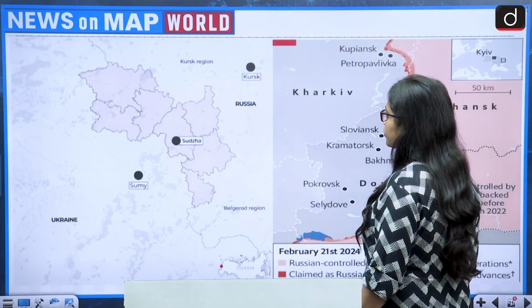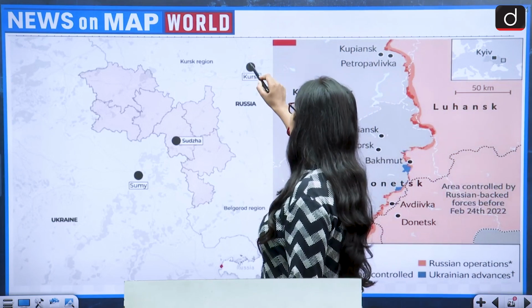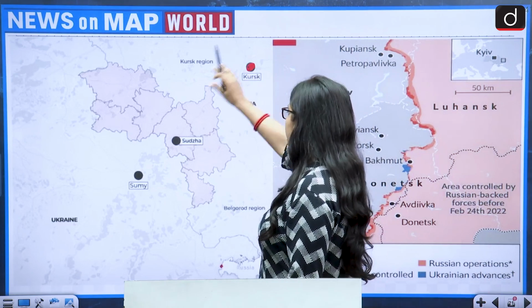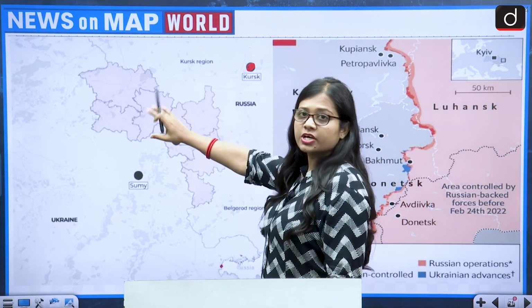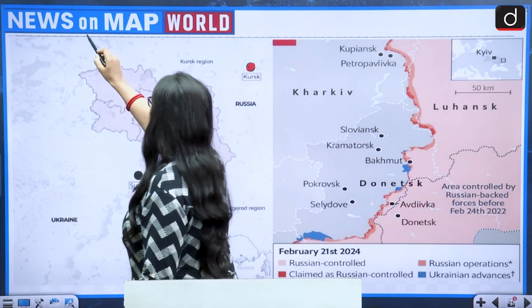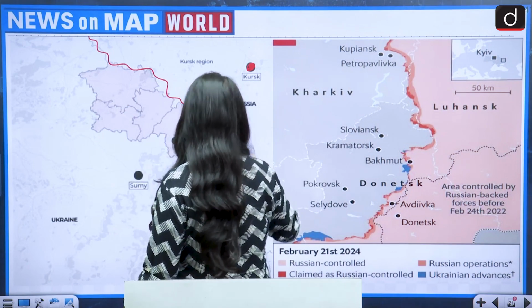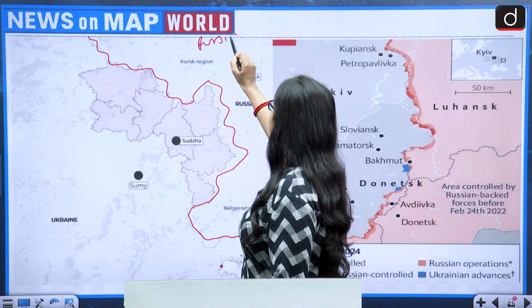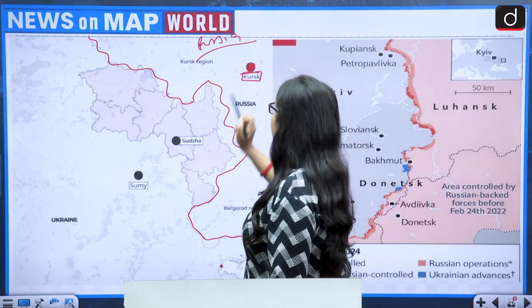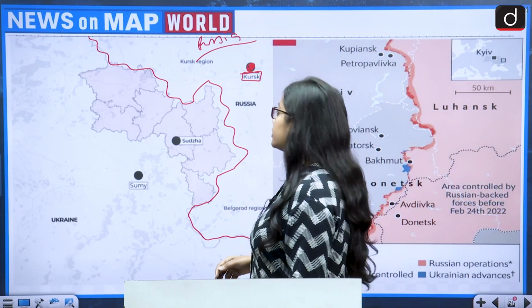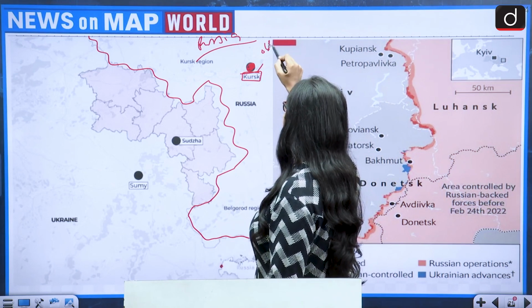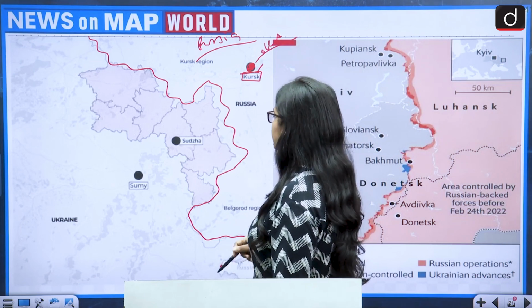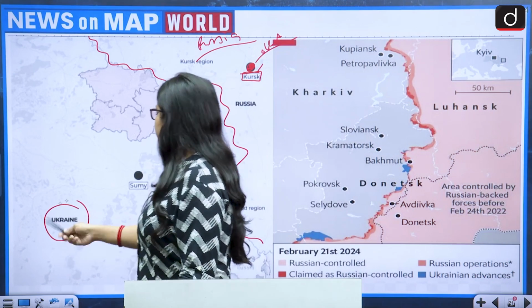So let us first of all look at the Kursk region. If we look at this map of Russia and Ukraine, this is Russia and the Kursk region lies in Russia, and Kursk region is one of the oblasts of Russia. Then this is Ukraine.